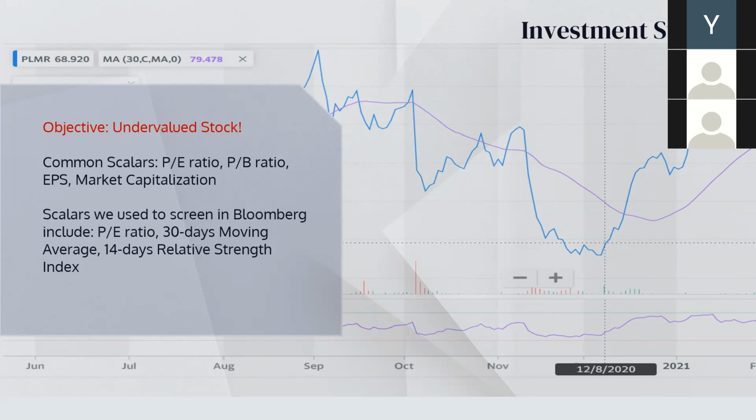And then we introduce 2 more scalars, 30 days moving average and 14 days relative strength index. With all these indices, we make sure that the stocks we screen out and invest in have good profitability but are currently undervalued. Our investment strategy will be rebalanced every 2 weeks to remain on track.